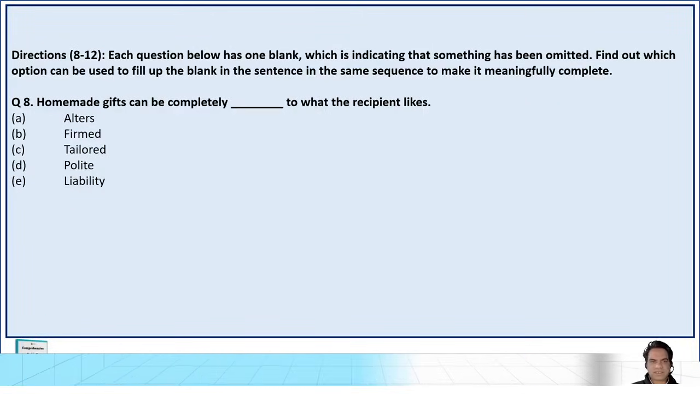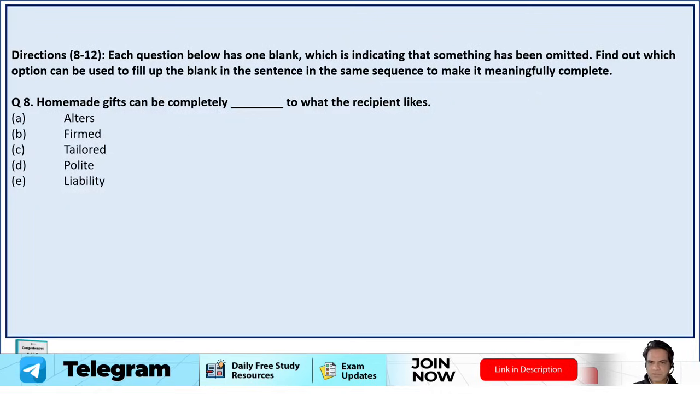Next set of questions. Each question below has one blank, which is indicating something has been omitted. So you have to find the right word to fill in, a single filler basically. All right, question number 8.